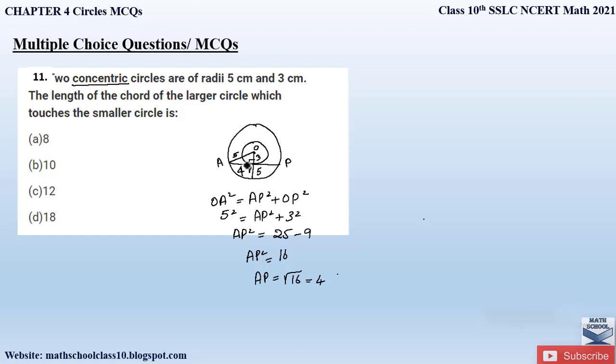If you look at this chord AB, from the center of the circle, this line OP bisects this chord because OP is the bisector. So therefore, this chord AB is equal to AP plus PB. Since OP is the bisector, the length AP will be equal to PB, which is also equal to 4. Therefore, AB will be equal to 4 plus 4 is equal to 8. Therefore, our correct option will be option A.